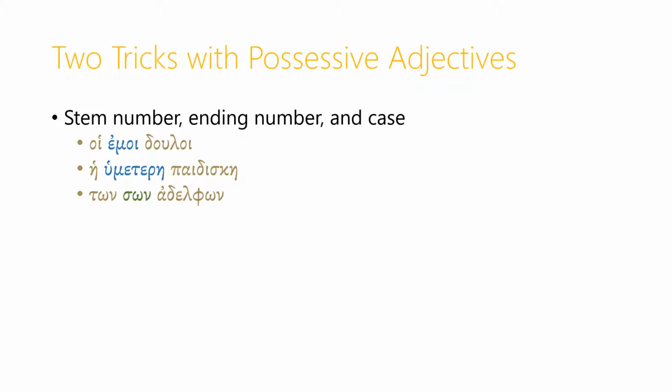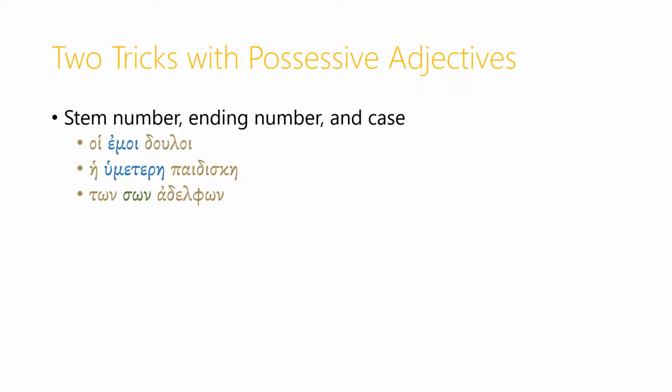So if I, as an individual, have a number of slaves, I'll say hoi emoi douloi. Now, emoi is singular in the sense that it's saying my, and the person doing the possessing is singular, but the ending is plural, oi, because the thing being possessed is plural, douloi.